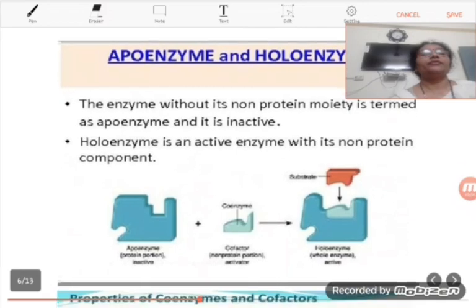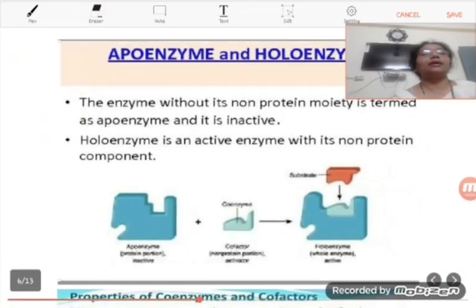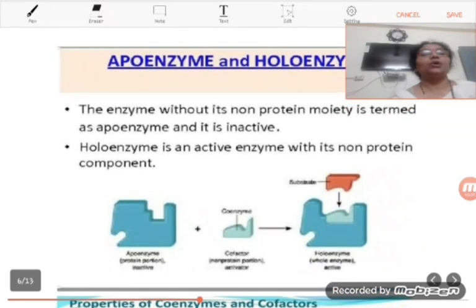Now with this diagram also we can understand the concept of how the holoenzyme is formed. The enzyme without its non-protein moiety is termed as apoenzyme, and as we discussed earlier, it is inactive. And holoenzyme is an active enzyme with its non-protein component.